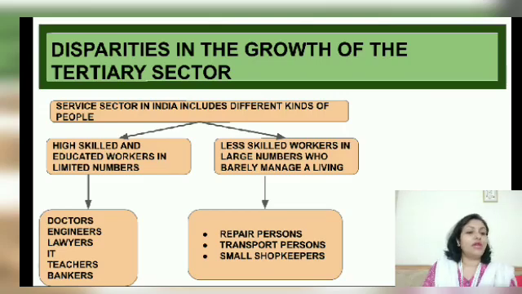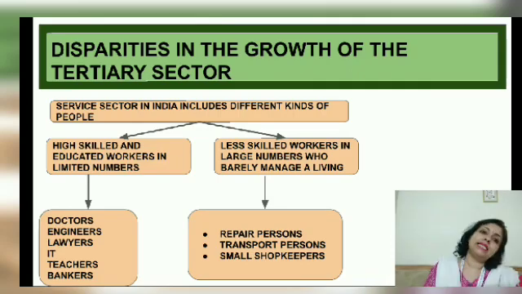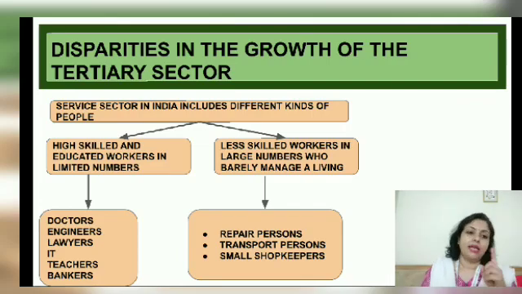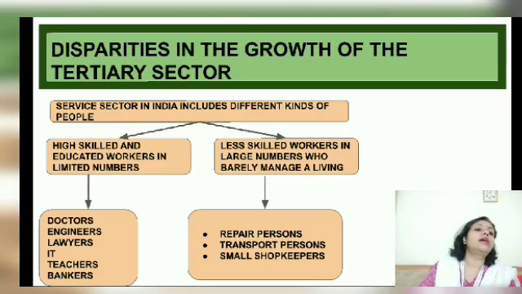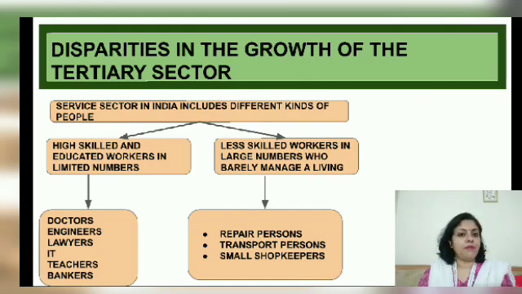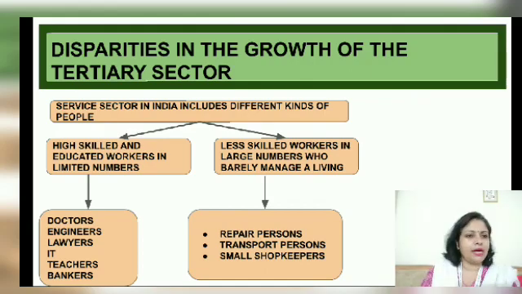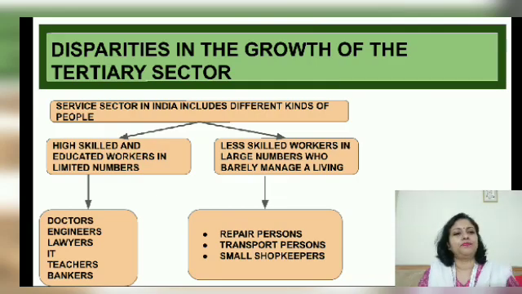So, service sector. A question which comes in the exam is: what are the two categories of people who work in the service sector? These are high skilled educated workers and the less skilled uneducated workers. Less skilled people have a job which is not permanent in nature, whereas high skilled educated workers have a more permanent job and their number is less, whereas less skilled workers are large in number. Just remember these points. Anything can come from here in the exam.